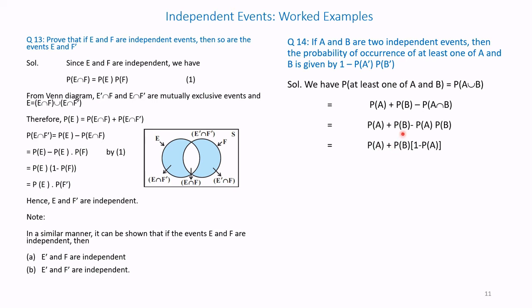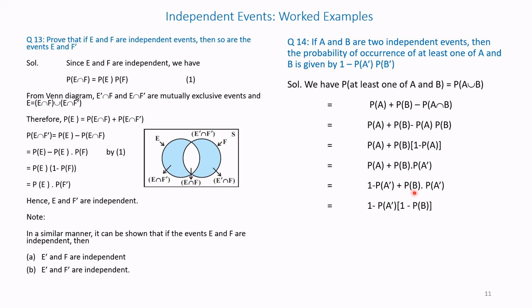Therefore, P of A plus P of B, we take common 1 minus P of A. Therefore, P of A plus P of B into 1 minus P of A, which is P of A dash. Now if we take 1 minus P of A dash as common, it becomes 1 minus P of A dash plus P of B into P of A dash, because P of A is nothing but 1 minus P of A dash. In the previous step we had taken P of A dash as 1 minus P of A, and here we have taken P of A as 1 minus P of A dash. Therefore, we take P of A dash common. The whole second two terms become 1 minus P of B, because we have taken minus outside.